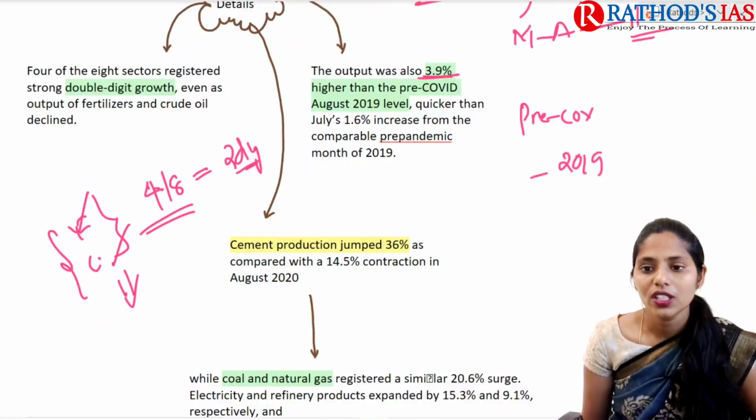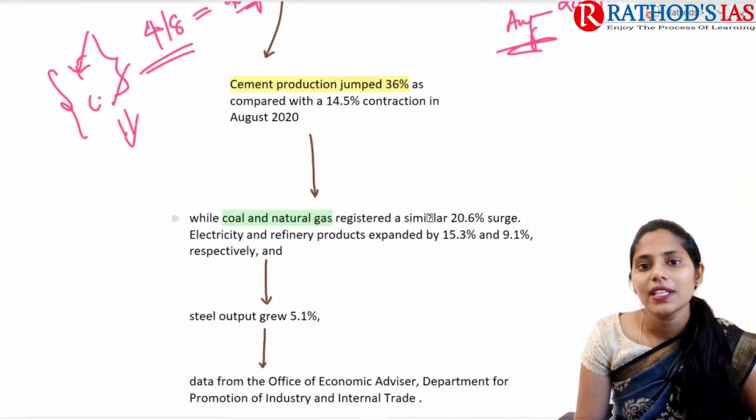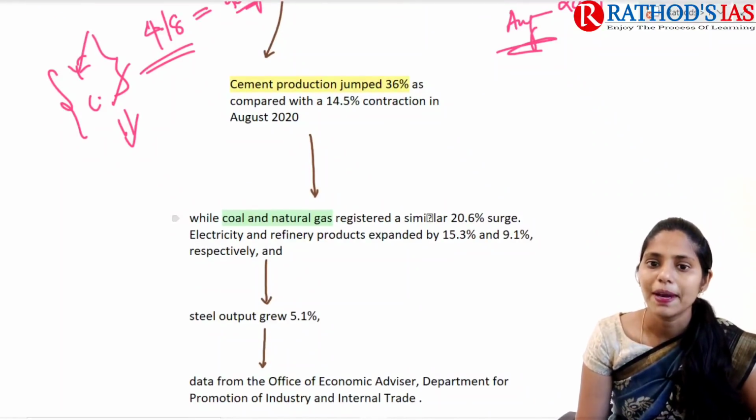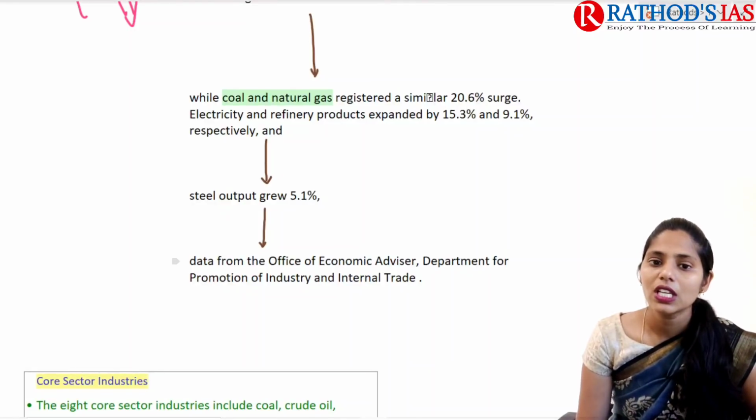And if you see some details, cement production jumped 36% as compared to a 14.5% contraction in August. Coal and natural gas also registered a 20.6% surge. Electricity and refinery products also expanded here.